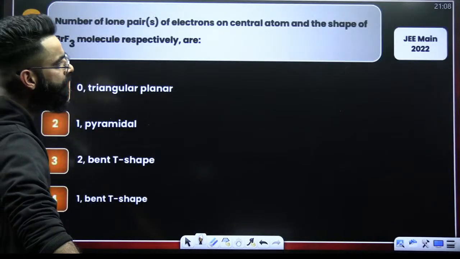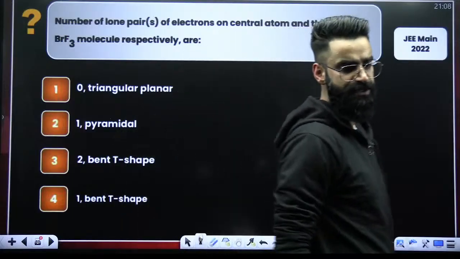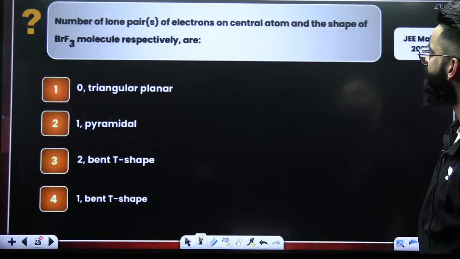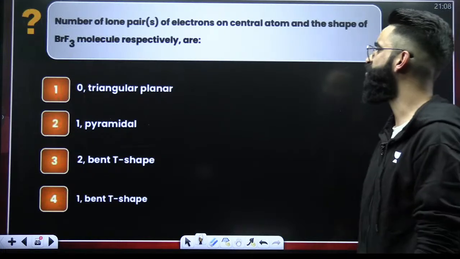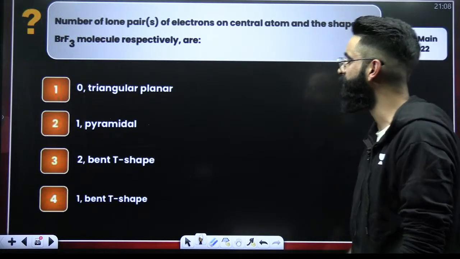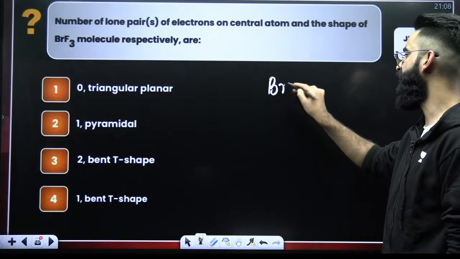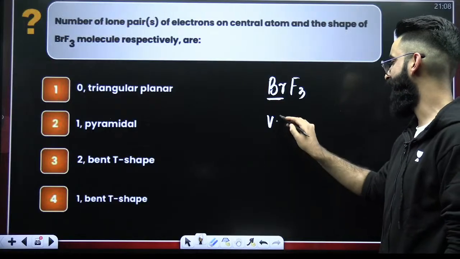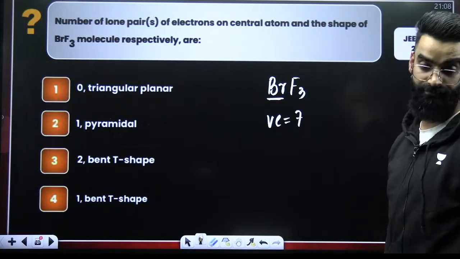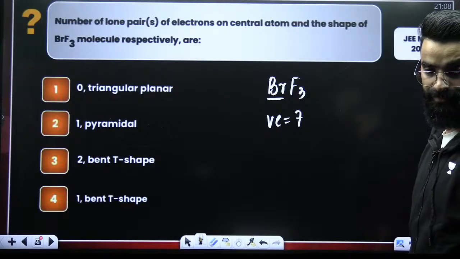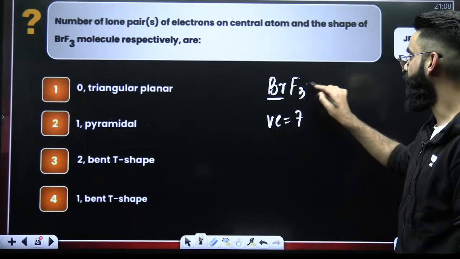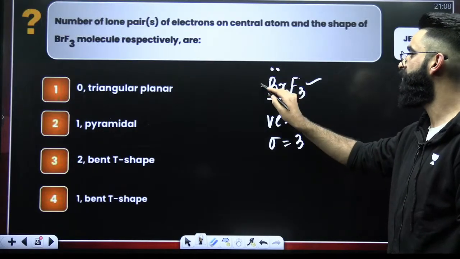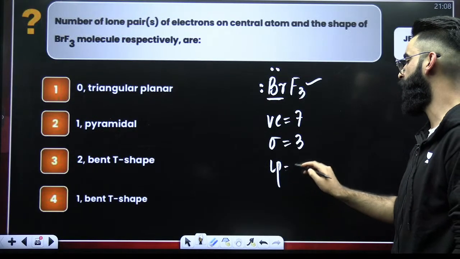JEE Mains 2022. Quick. Number of lone pairs of electrons on the central atom and shape of the BrF3 molecule. First of all, valence electrons of bromine, 7, right? It's a halogen family. How many sigma bonds? 3. So out of 7, 3 are utilized, and 4 are still there in the form of 2 lone pairs.